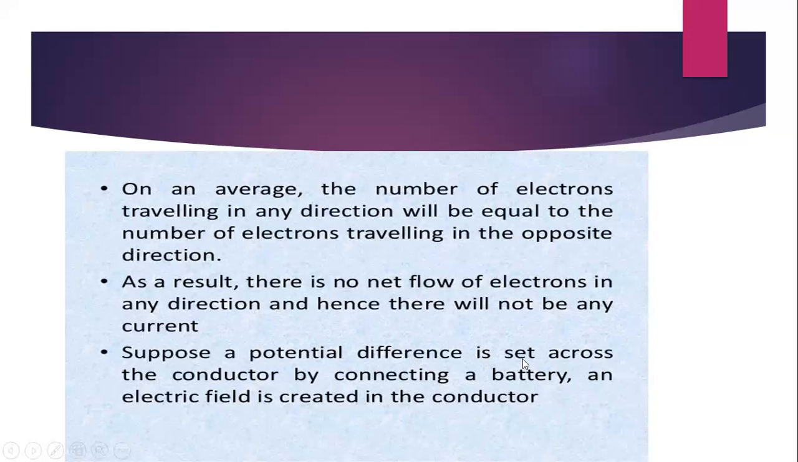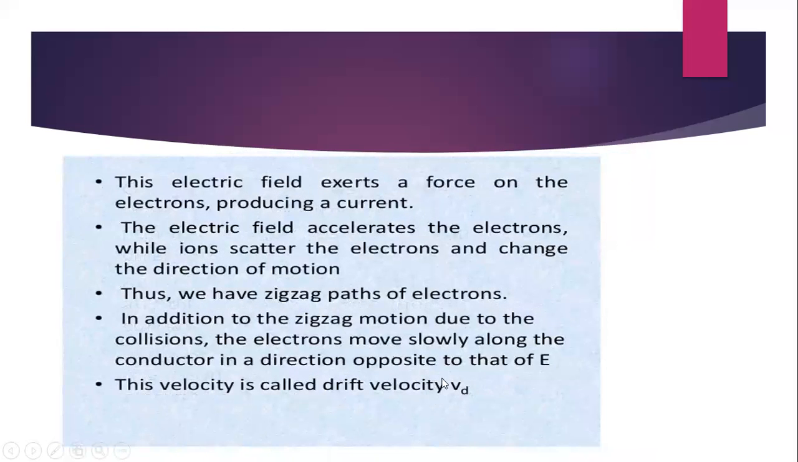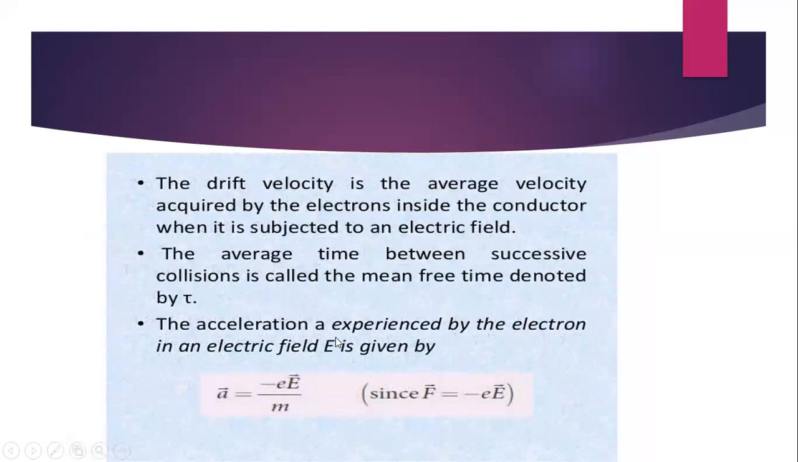Suppose a potential difference is set across the conductor, that is by connecting a battery, an electric field will be created. This electric field will exert a force on the electrons, producing a current. The electric field will accelerate the electrons, while the ions try to scatter the electrons and change the direction of motion. Thus, we have a zigzag path of the electrons. In addition to the zigzag motion due to the collisions, the electrons move slowly along the conductor in a direction opposite to that of the electric field. This velocity, we call it drift velocity.